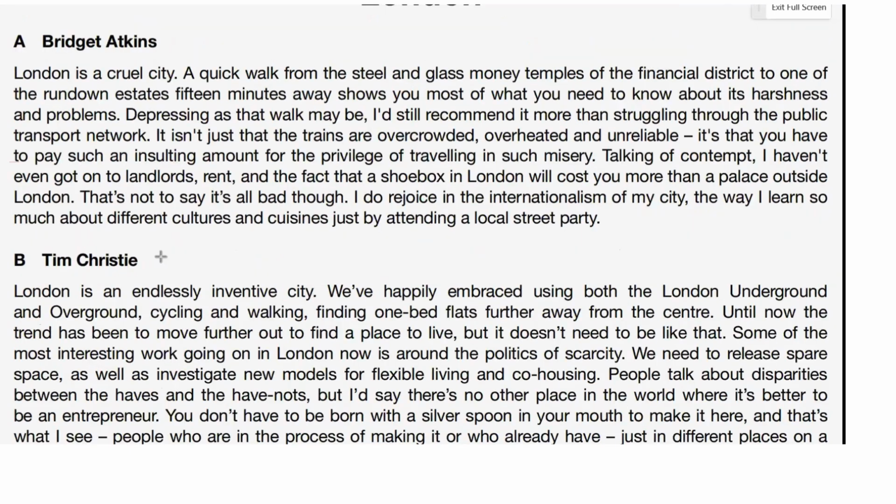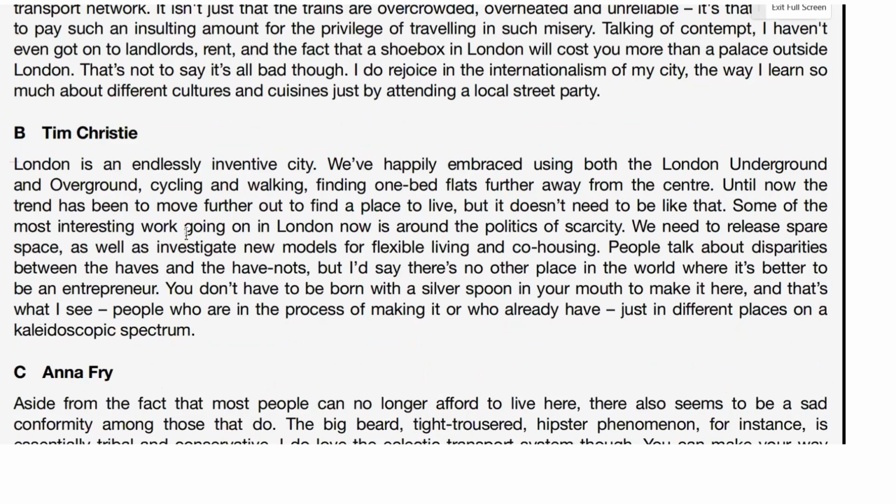A was quite negative in quite a few things, the rundown estates, and then we can see here, public transport system. Let's highlight all of that. It isn't just the trains are overcrowded, overheated, unreliable, it's that you have to pay such an assaulting amount for the privilege of traveling. So this is not the same as C. Let's remove that, and our answer is not going to be A. What about B? Let's choose again.